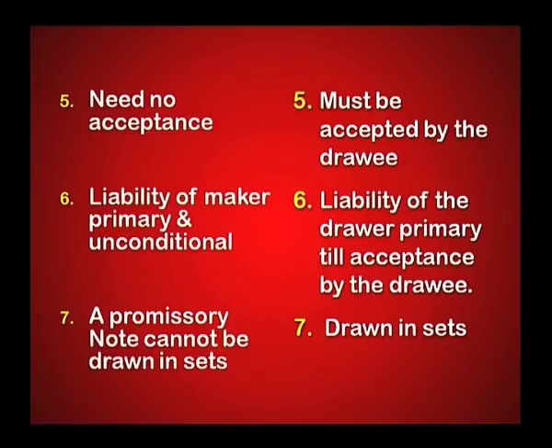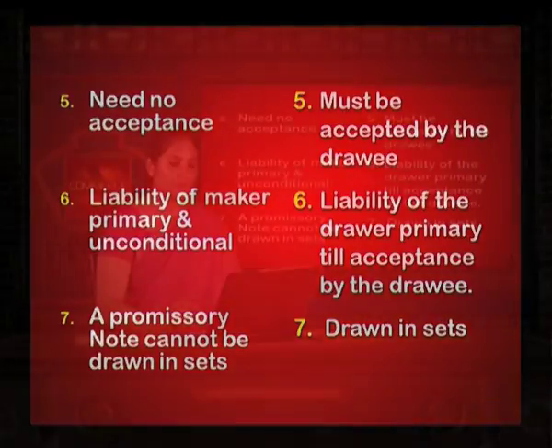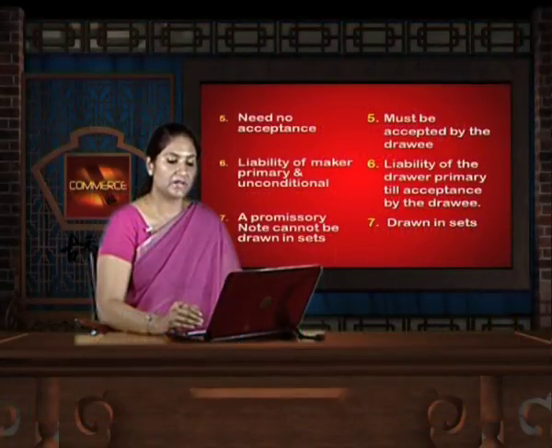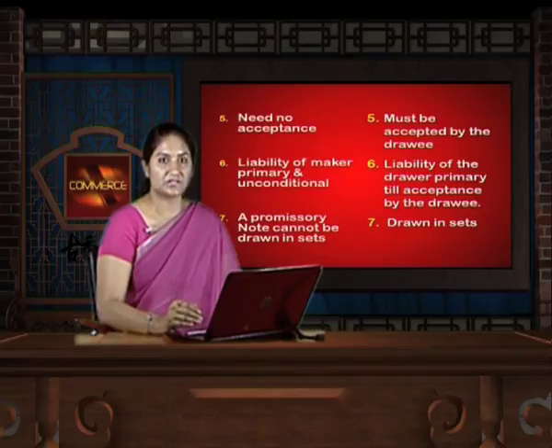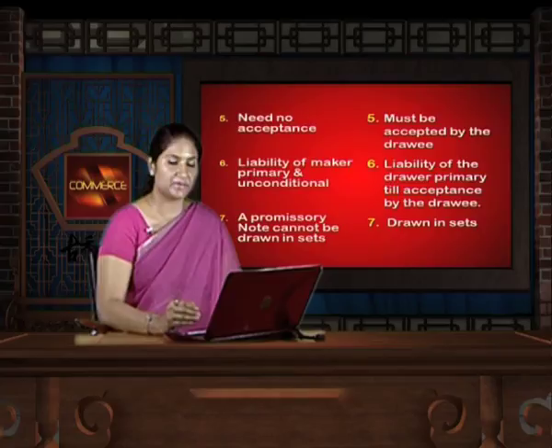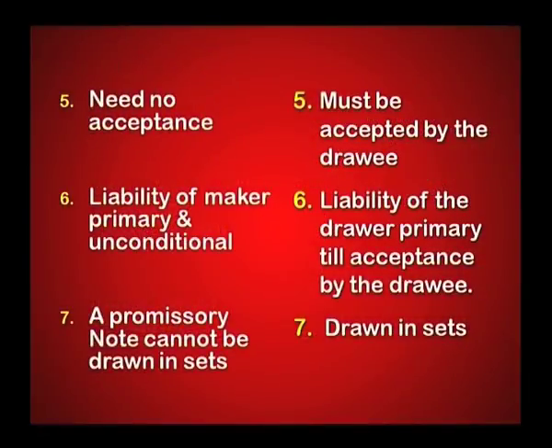The next difference: for a promissory note, the liability of the maker is primary and unconditional, because he is the sole debtor and the maker of the promissory note. But in a bill of exchange, the liability of the drawer is primary till acceptance by the drawee.